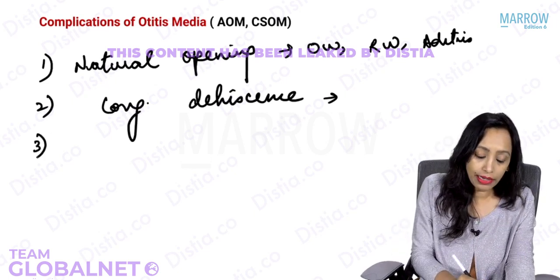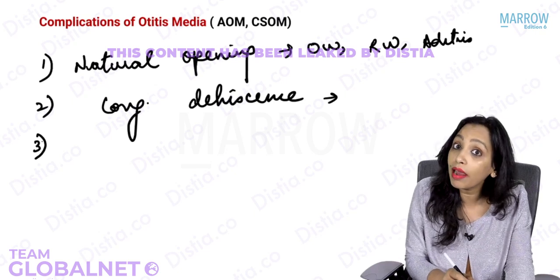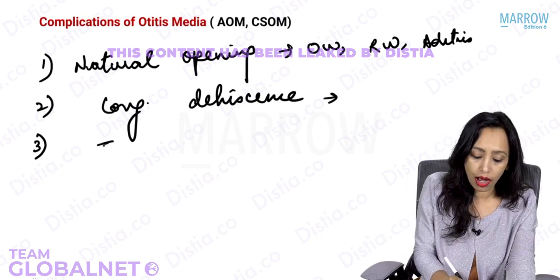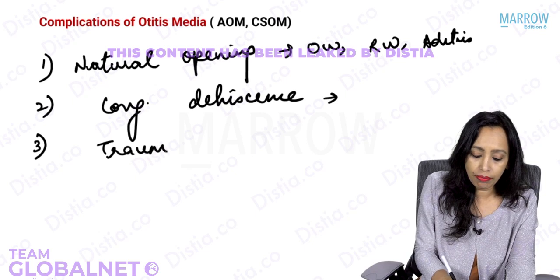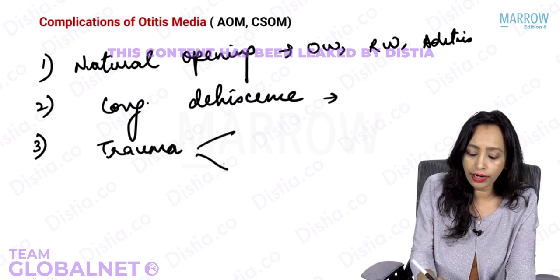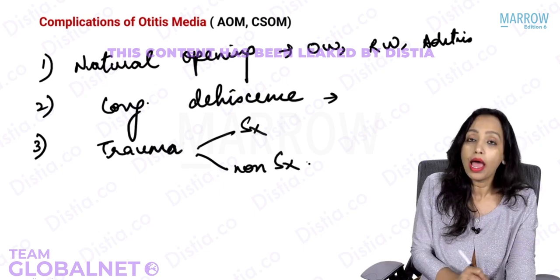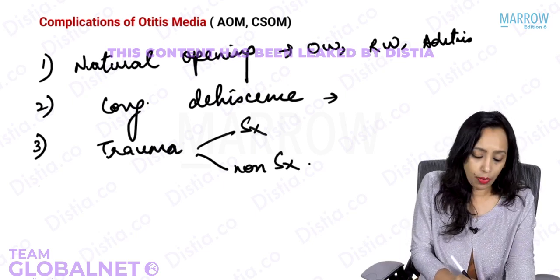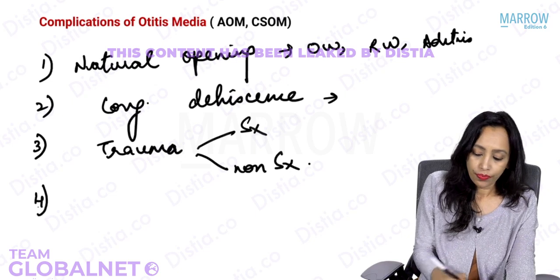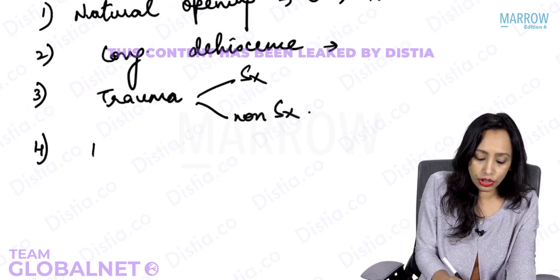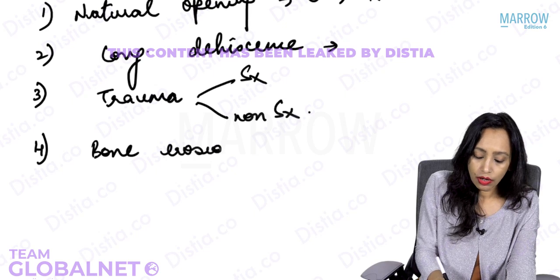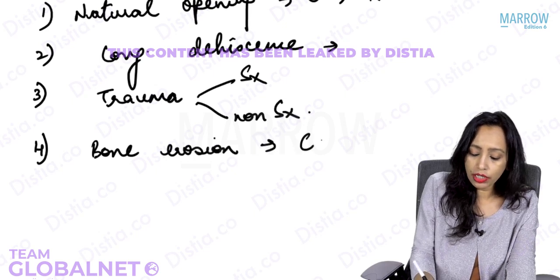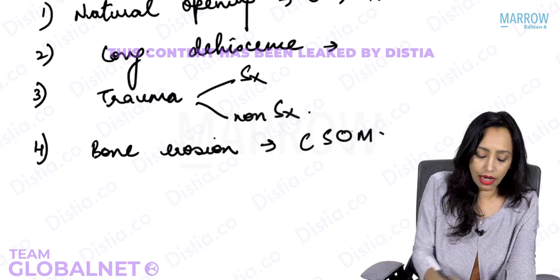Or there can be dehiscences which have been created following trauma. And this trauma can be iatrogenic or non-iatrogenic, following surgery or non-surgical trauma. And yes, very, very important, we already know that we can have bone erosion, and that occurs in squamous, chronic squamous otitis media.